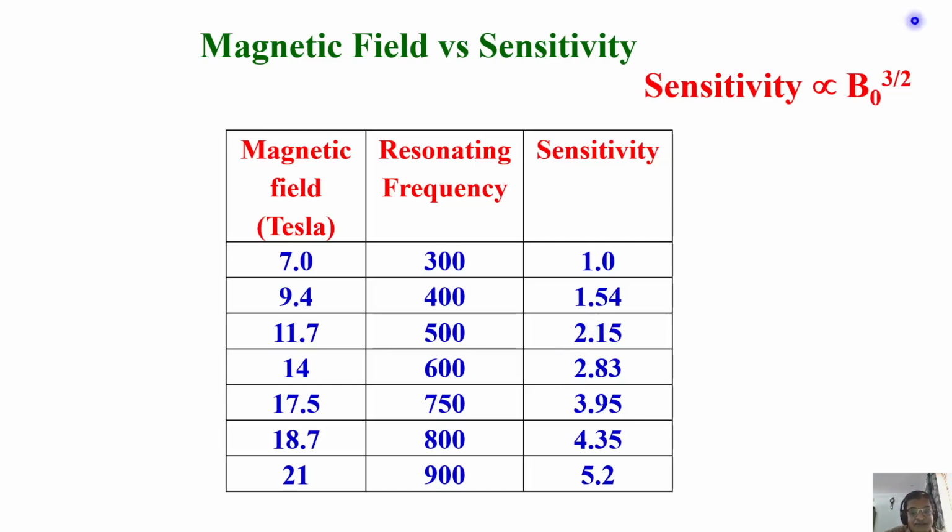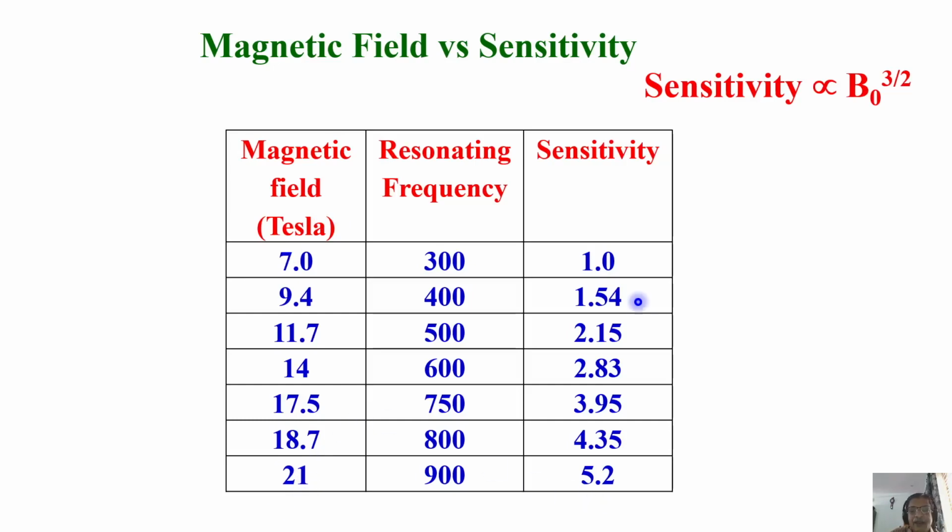But you have to play with the magnetic field, which is not an easy thing to achieve. Higher the magnetic field... so when you increase the magnetic field, achieving a higher and higher magnetic field is technically highly demanding, not easy. But nevertheless, nowadays the technology is so advanced, we can go to 21, even 24 Tesla magnetic fields are available.